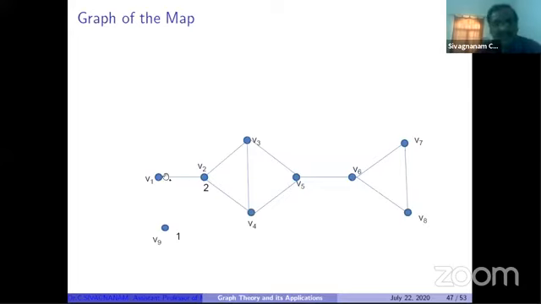Then the vertex V1 needs no army station, because the adjacent region has 2 army stations. The vertex V3, or the region V3, needs no army station because the adjacent region has 2 army stations. And V4 needs no army station. So V1 I assign 0, V3 I assign 0, and V4 I assign 0. So V1, V3 and V4 have no army station.